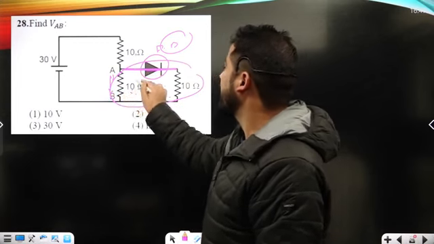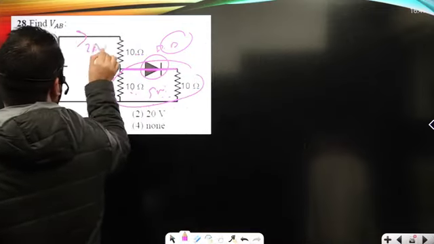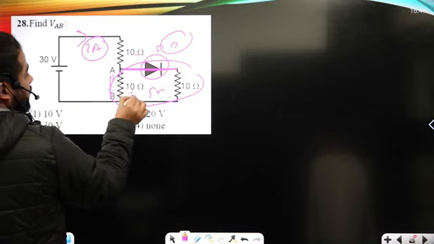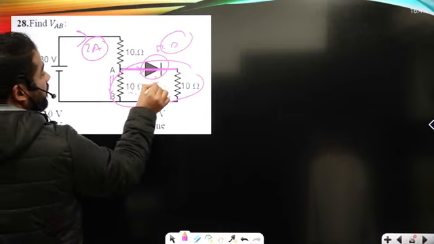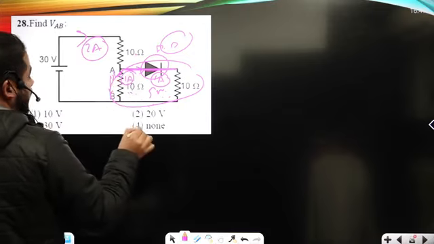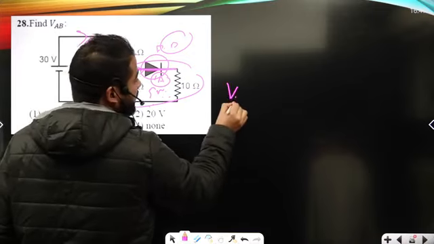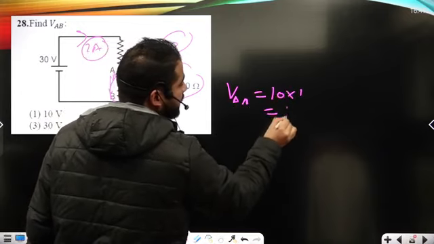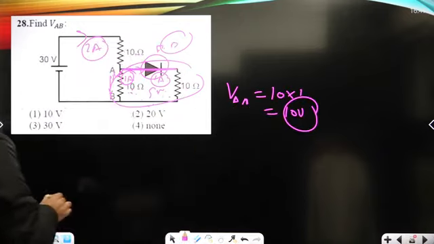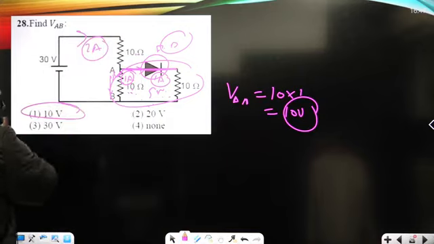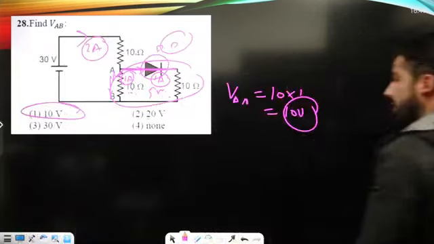Here it is 10, that's 30 upon 15, that means 2 amps current are going to be here, and after that the current will divide equally. 1 amp will go along this and 1 amp will go along this. And the potential VAB, the resistance 10 into current 1, is 10 volt. So 10 volt will be the potential drop across the resistor AB. So it is shown under option number 1st.